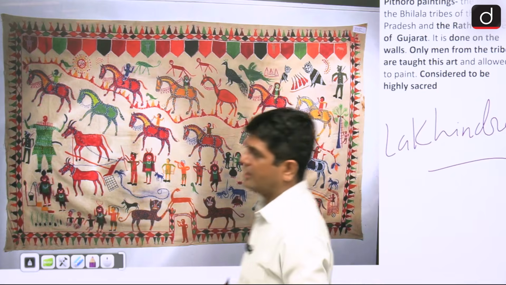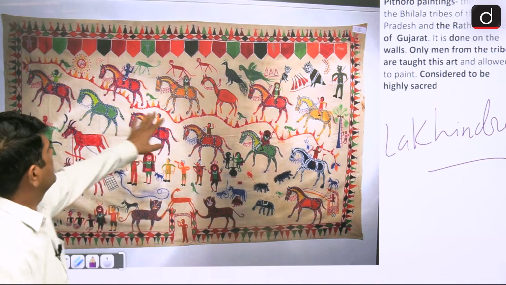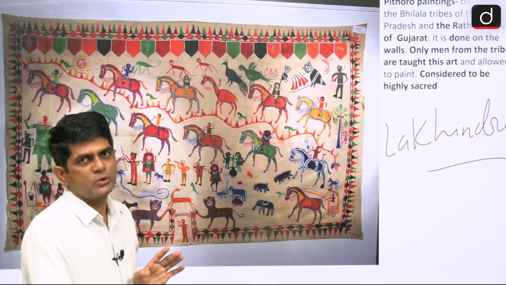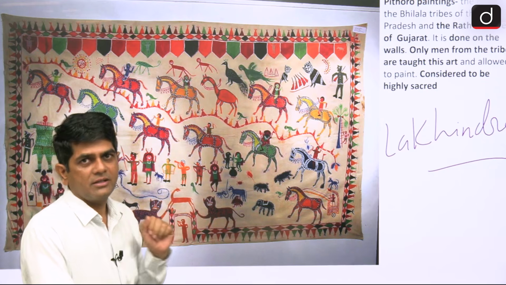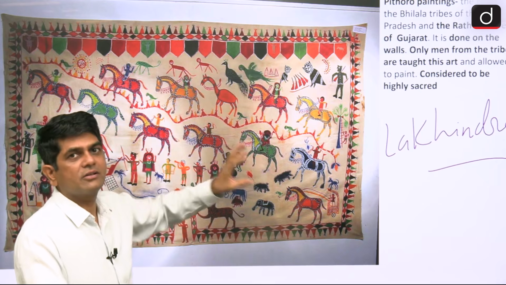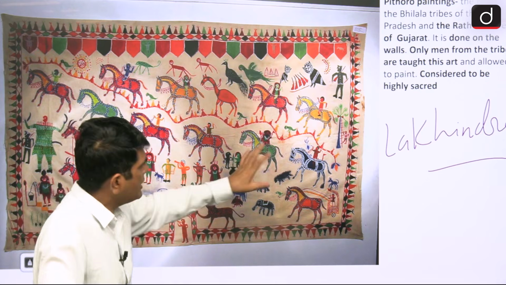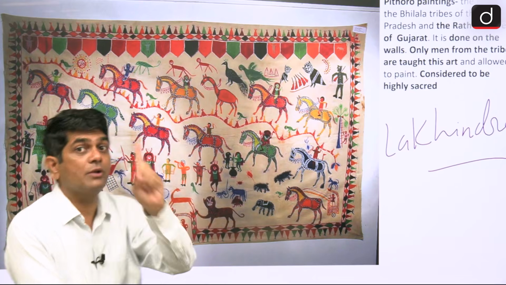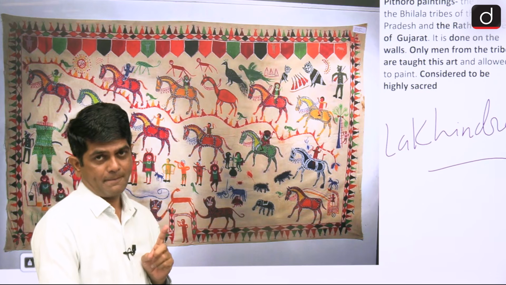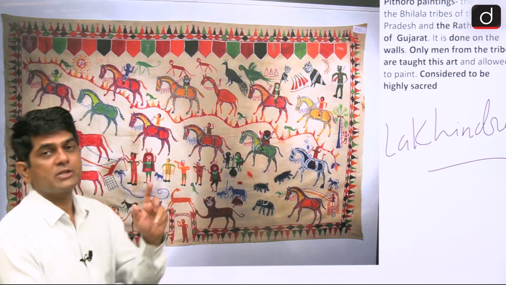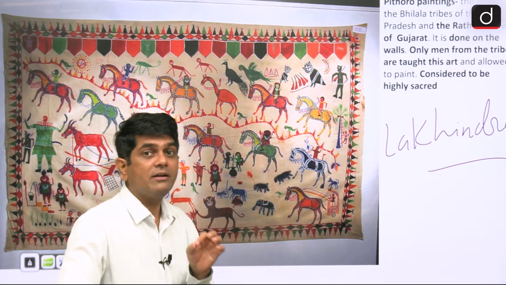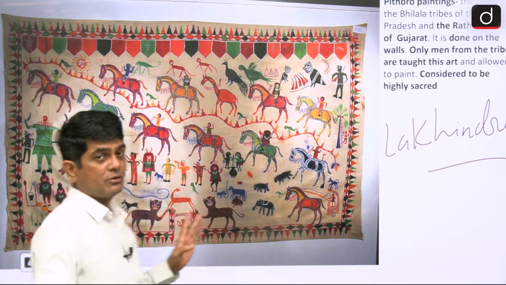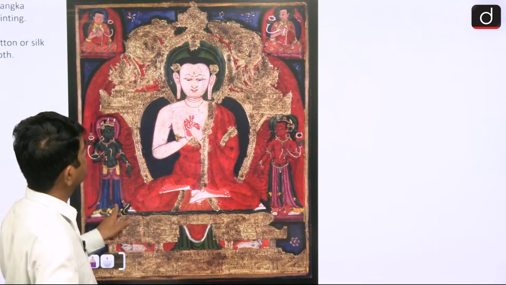Lakhindra. And here see, there is a dominance of what? Horse. And this painting is associated with what? Their religion. So basically this is a kind of religious ritual. Under this painting, the Lakhindra has to illustrate each and everything in only one sitting. So Pithora painting is associated with which tribe? Bhil tribe, particularly of Gujarat and Madhya Pradesh. So remember, this is very, very important.